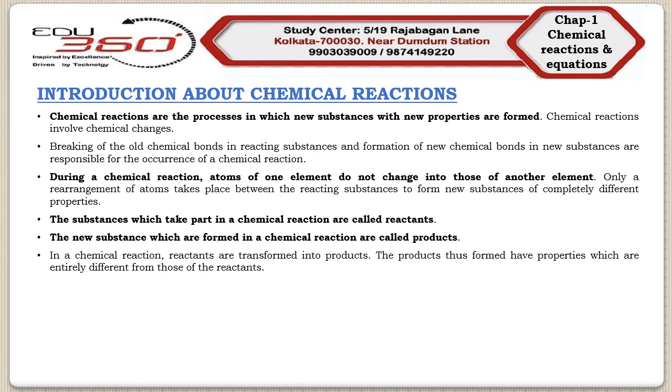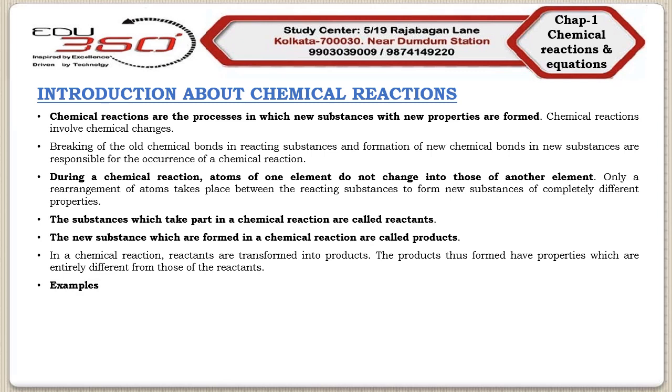The products formed will have properties completely different from those of the reactants.